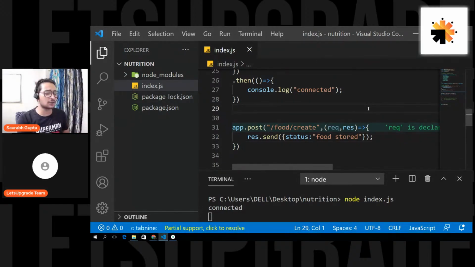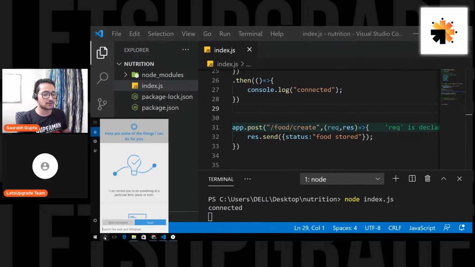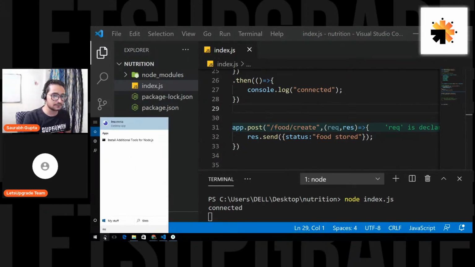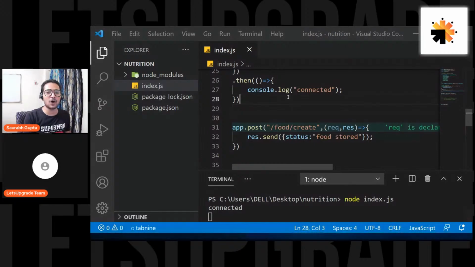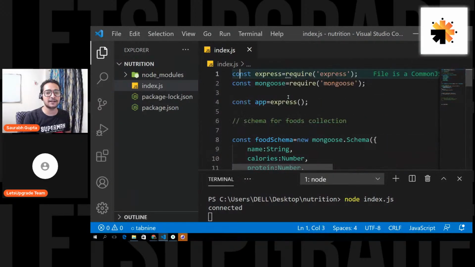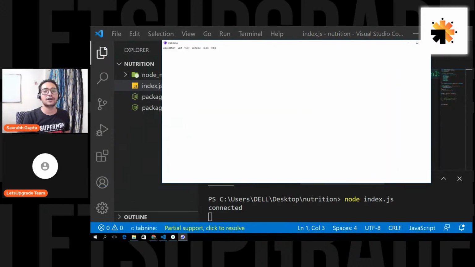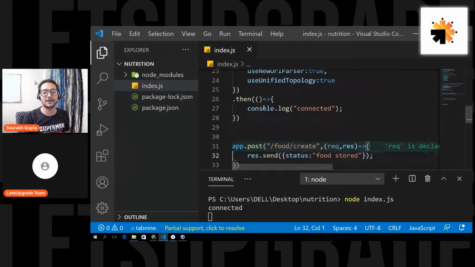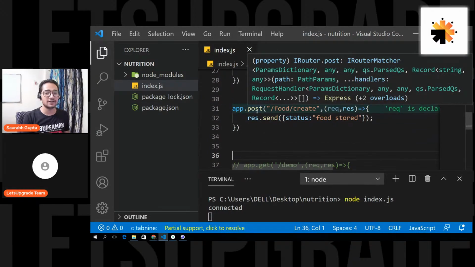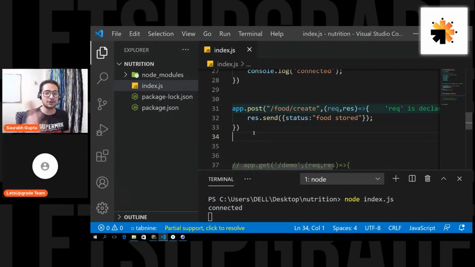And now I'm not going to use the browser to test this route. I'm going to use the Insomnia tool. So let's open that tool here, and let's use it. I'm calling my post, get, everything using the app object, and that app is nothing but the object of what? Express, right? So we are using Express to create the app object, and the app object is helping us to create the endpoints that we need, these routes, post, get, and everything. That's why Express is required.